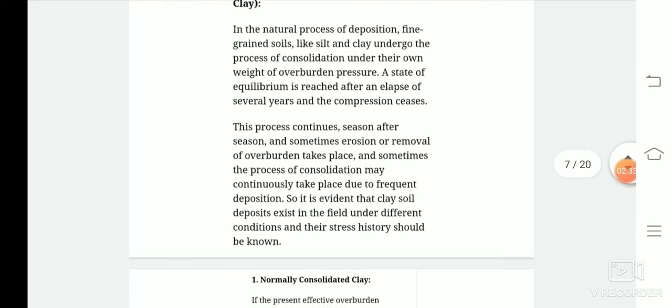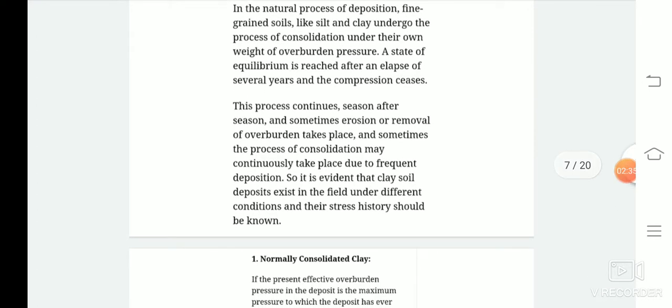This process continues season after season, and sometimes erosion or removal of overburden takes place, and sometimes the process of consolidation may continuously take place due to frequent deposition. So anything might happen. Consolidation can be a continuous process or it can be interrupted by some natural phenomena. So anything can happen to a natural deposit.